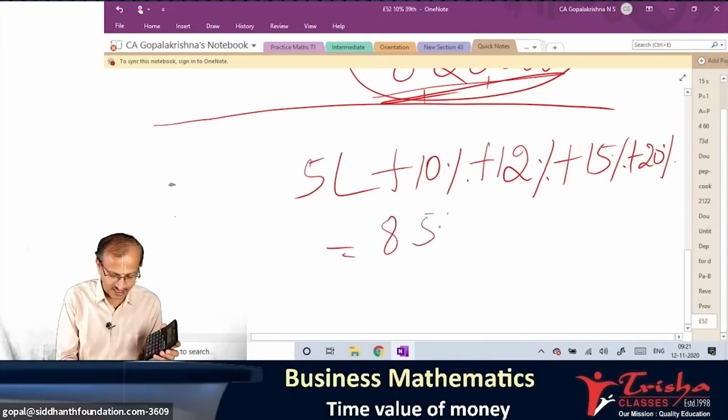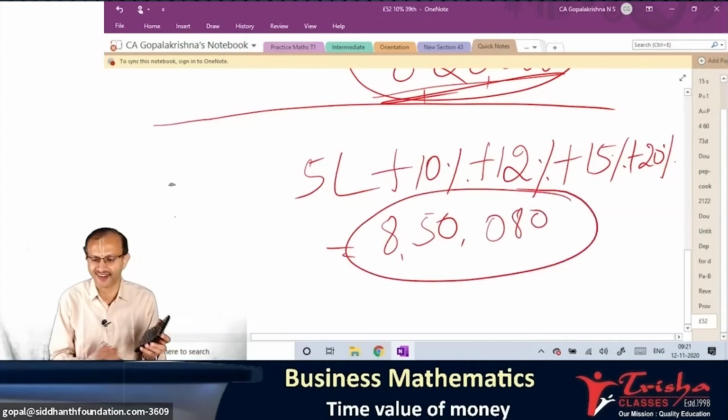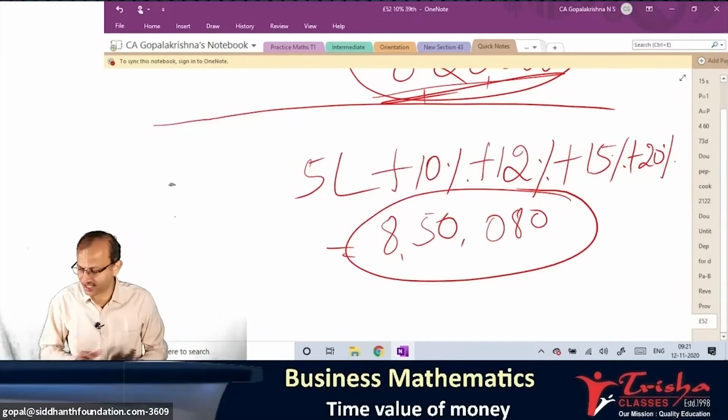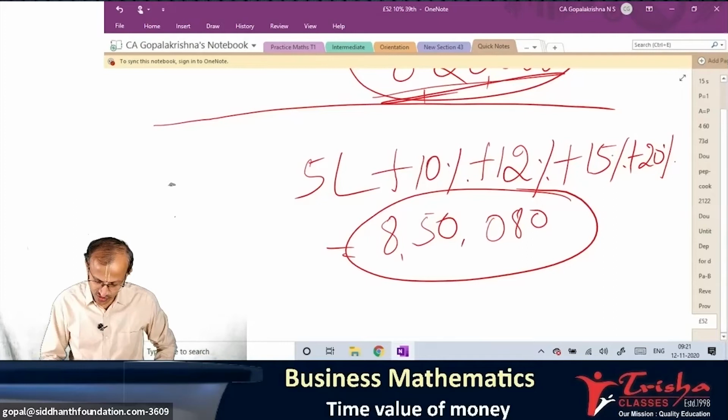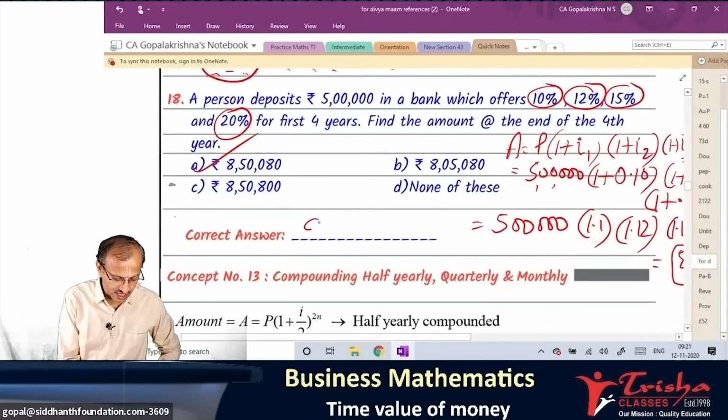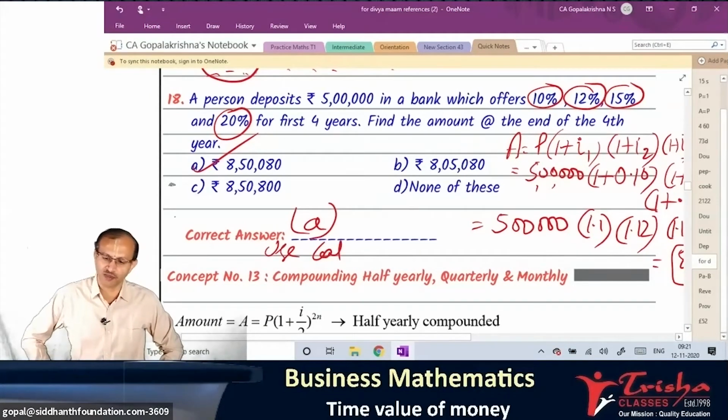Once you have calculator with you, your nice assistant is there with you, then you need not worry at all. Okay, super. Everyone got? So the best way is to use your calculator. So back here, just write here, correct answer A, use calculator for your knowledge sake. Even the calci will give you the answer much faster. You don't have to break your head.